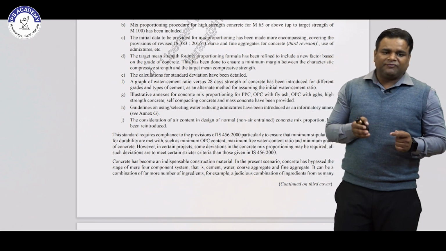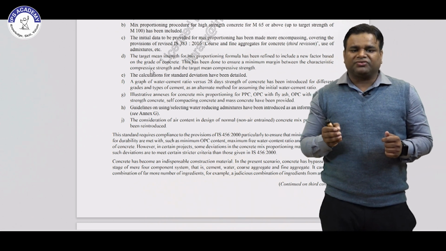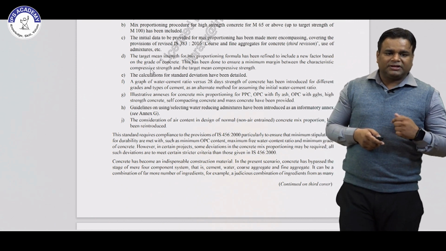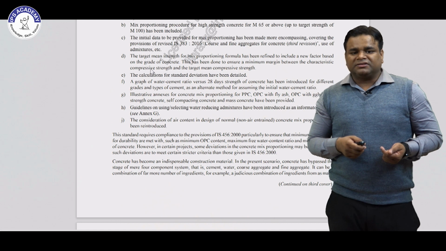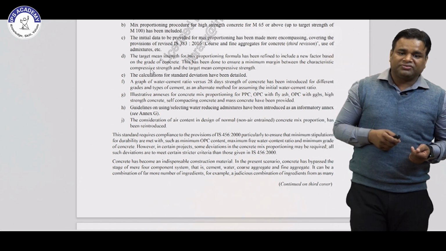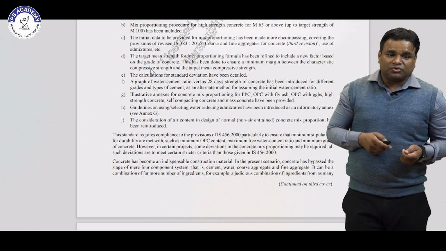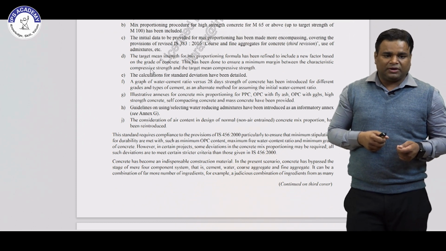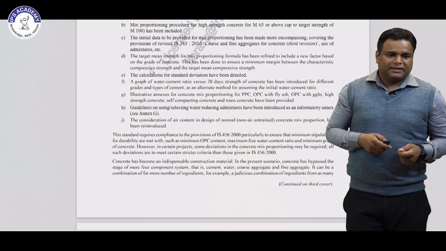So in this code they have included the graph of water cement ratio versus strength. Then the next point, they have given the examples for the mixed proportioning of PPC, OPC with fly ash, OPC with GGBS, and high strength concrete, self compacting concrete and mass concrete are also included in the code.